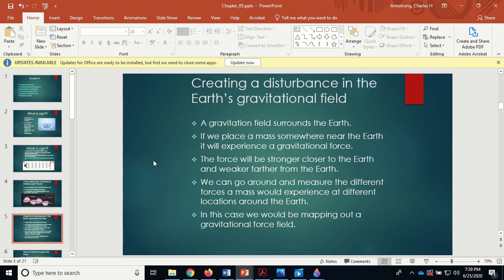Okay, so a gravitational field surrounds the Earth. If we place a mass somewhere near the Earth, it will experience a gravitational force. The force will be stronger closer to the Earth and weaker farther from the Earth. We can go around and measure the different forces the mass would experience at different locations around the Earth. So we put something close to the Earth, it feels a big gravitational force toward the Earth. We put it further from the Earth, we measure that gravitational force, and it's smaller. We can write the numbers in there, this is what it is up here, this is what it is over here. So we're mapping out a field. In this case, we'd be mapping out a gravitational force field.